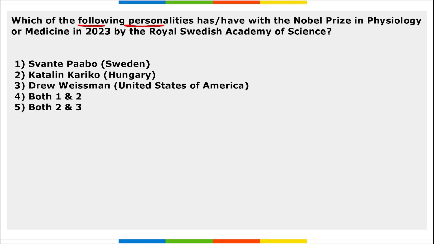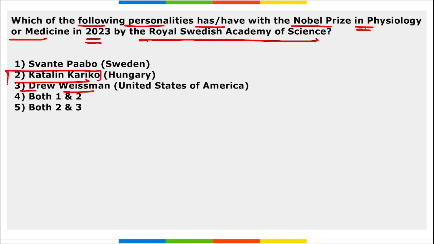Which of the following personalities have been awarded the Nobel Prize in Physiology or Medicine in 2023 by Royal Swedish Academy of Science? So who have been awarded with this Nobel Prize in Physiology or Medicine? So remember, Katalin Karikó and Drew Weissman. I repeat, Katalin Karikó, she is from Hungary, and Drew Weissman, he is from USA. They both were awarded with the Nobel Prize in Physiology or Medicine.